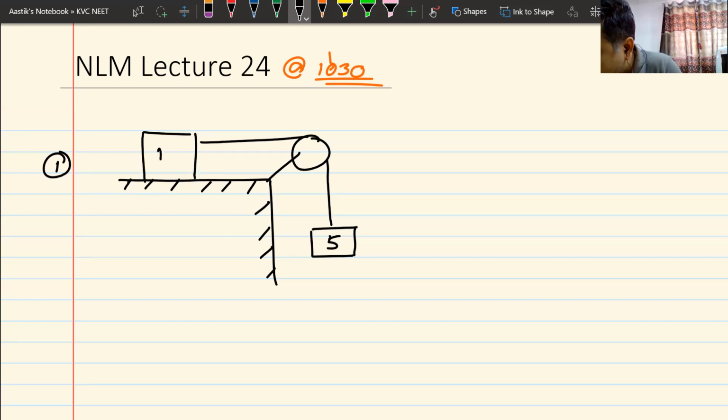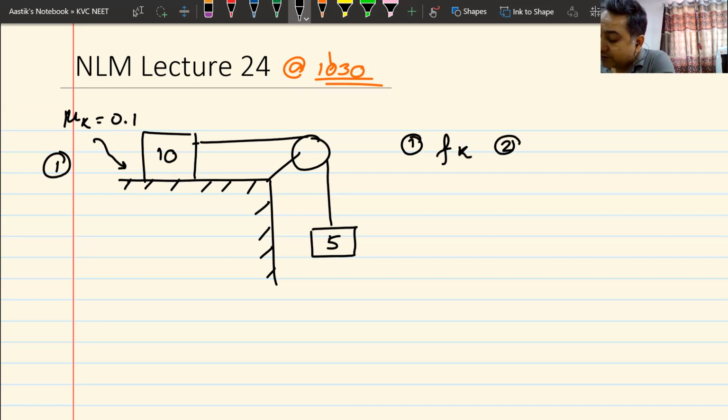So I have two blocks. The coefficient of kinetic friction is given as 0.1. You have to find out what all things you need to find out. Number one, you have to find out the value of kinetic friction. Number two, you have to find out the tension in the string. Number three, you have to find the acceleration of the blocks.